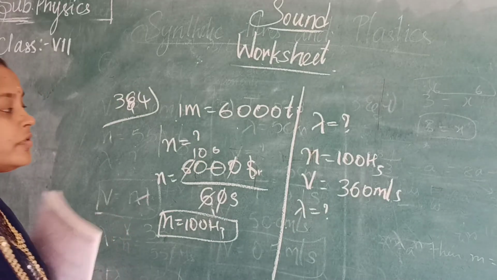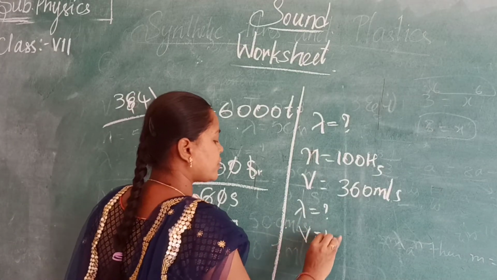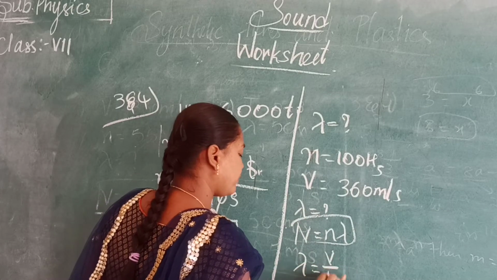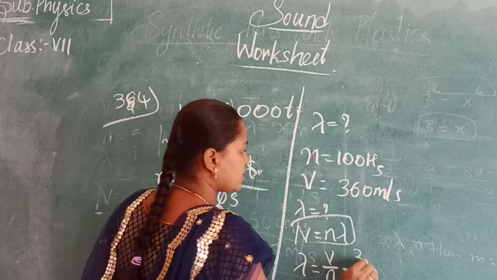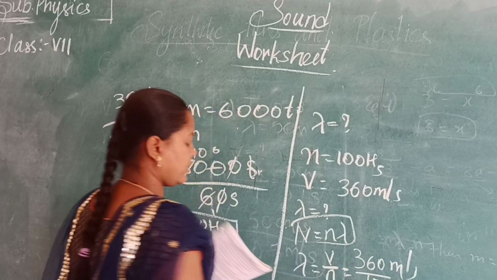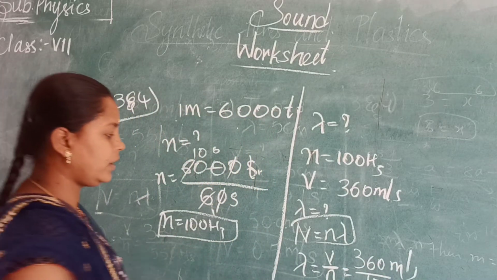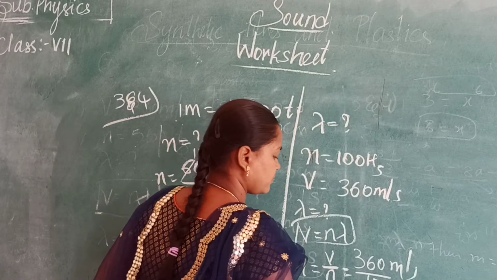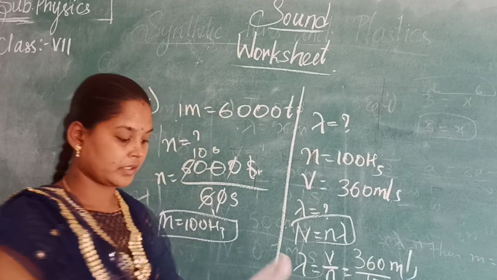Same as the first one. V is equal to n lambda. Lambda is equal to V by n. What is V? 360 meters per second and n is 100. So here we will get 3.60 meters. Next.